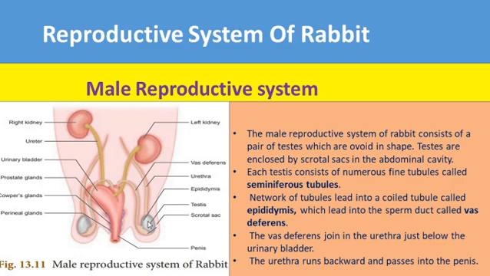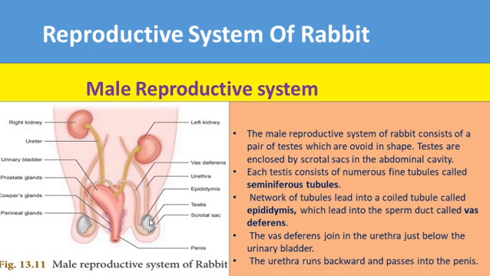Each testis consists of numerous compartments called lobules. The lobules contain seminiferous tubules, Sertoli cells and Leydig cells, which produce sperm.